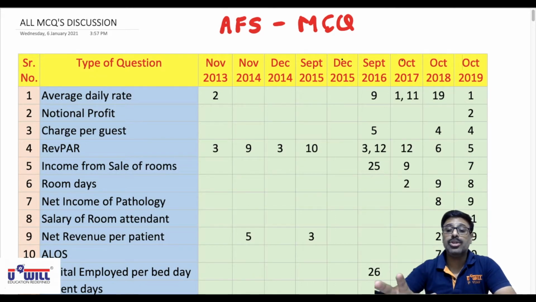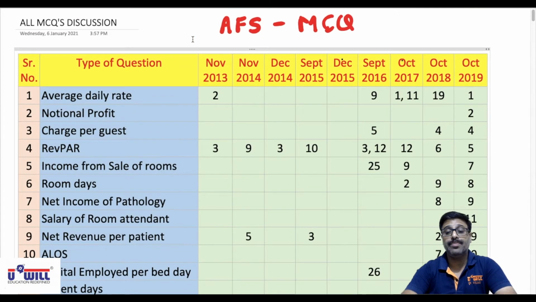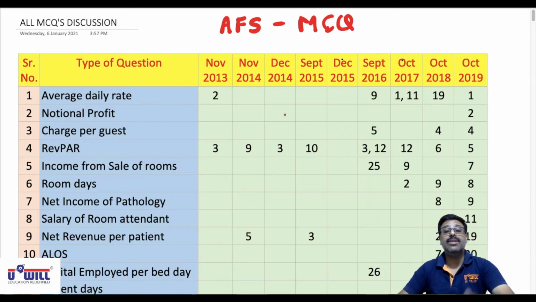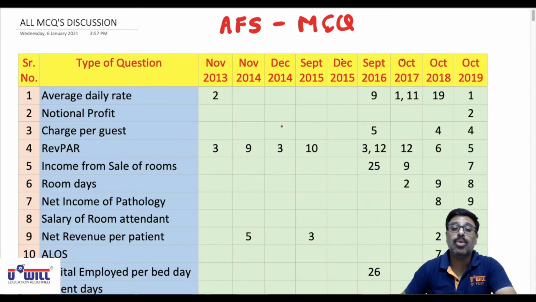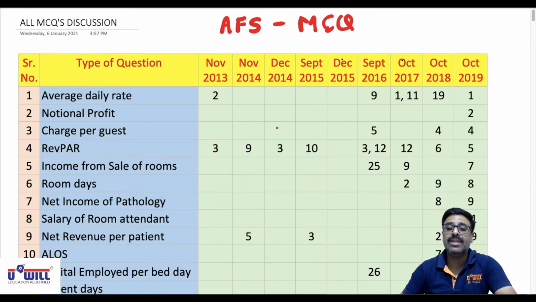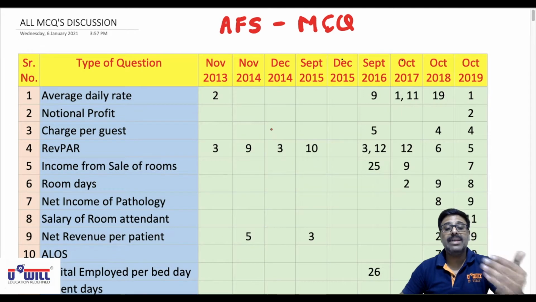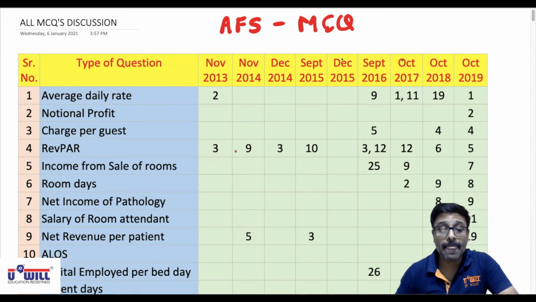So practical questions of all these papers I have classified into 23 varieties of questions. For each variety, I will solve one and show it to you, and the remaining similar ones you will try on your own. If you don't get the answer which is already marked, then you message me. You already have my number. I'll explain how that solution is to be done.